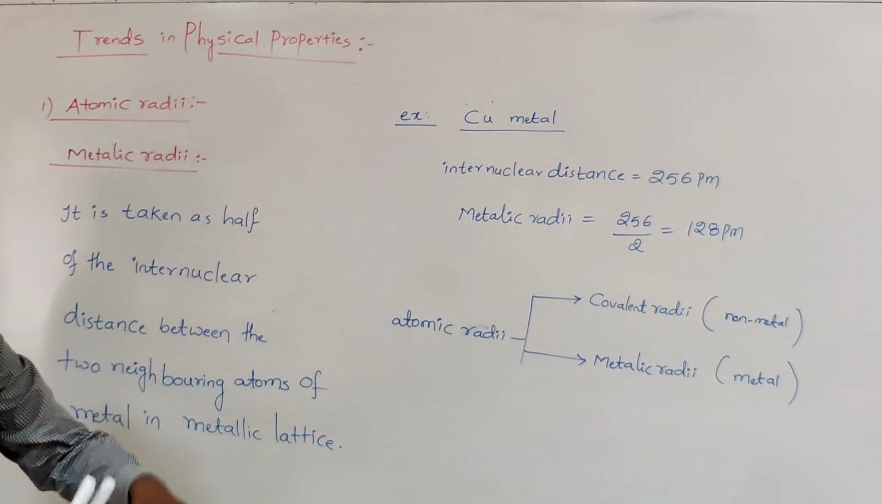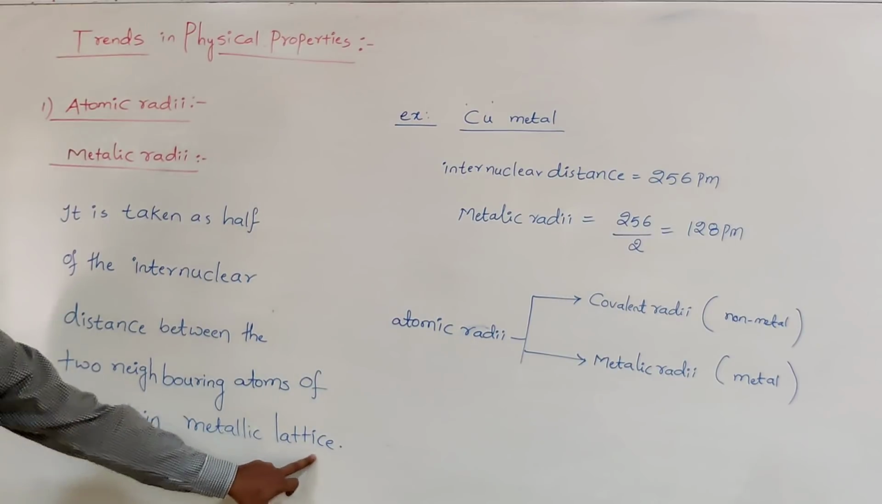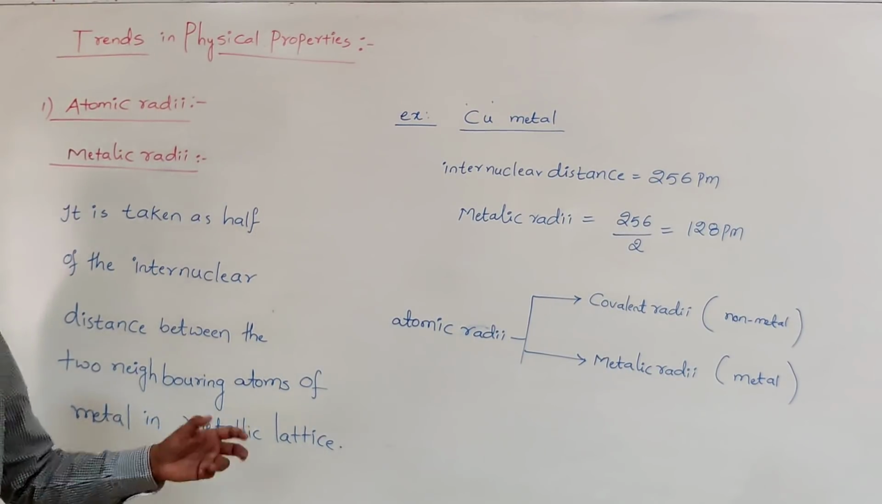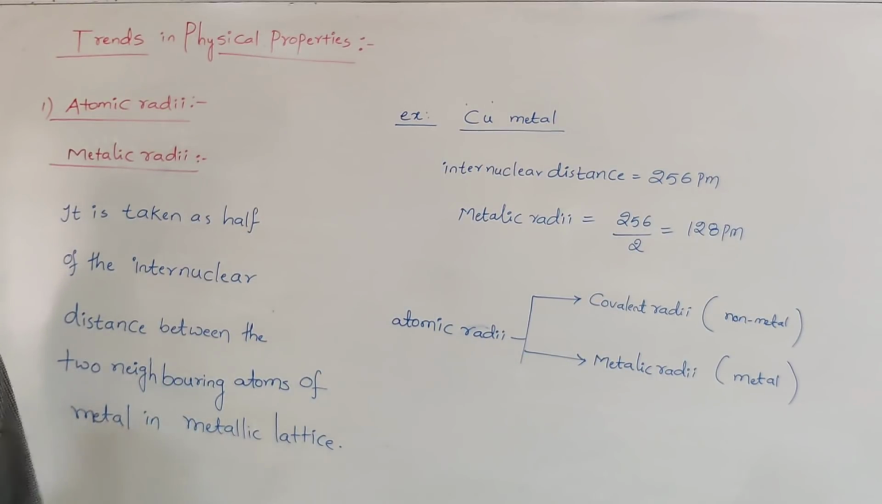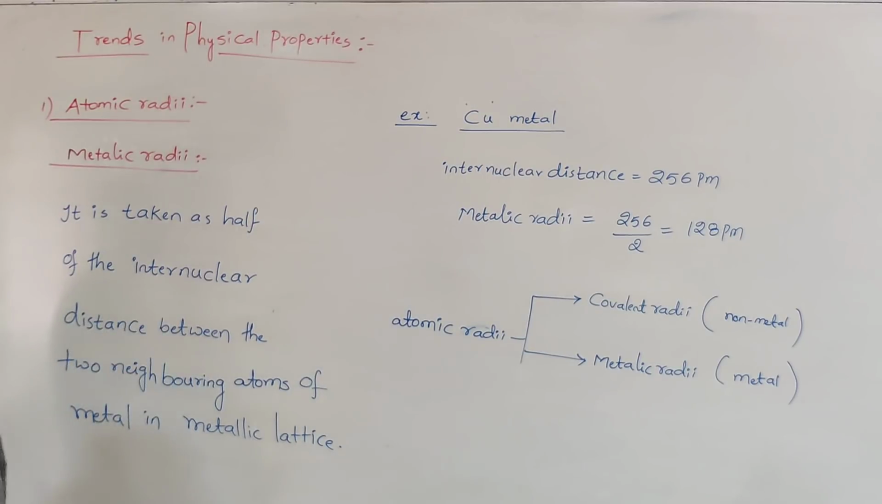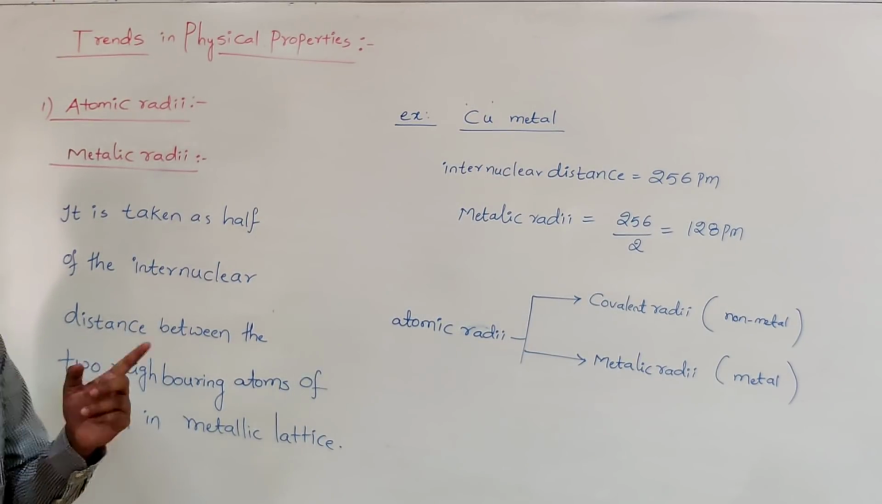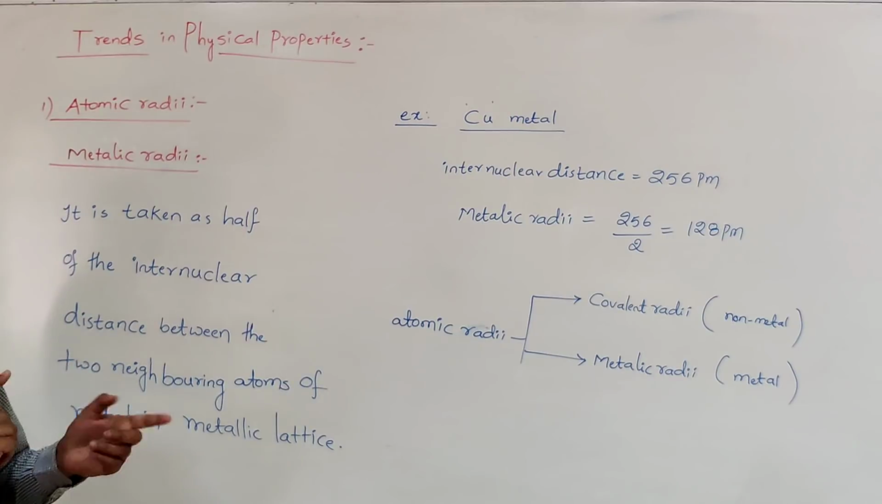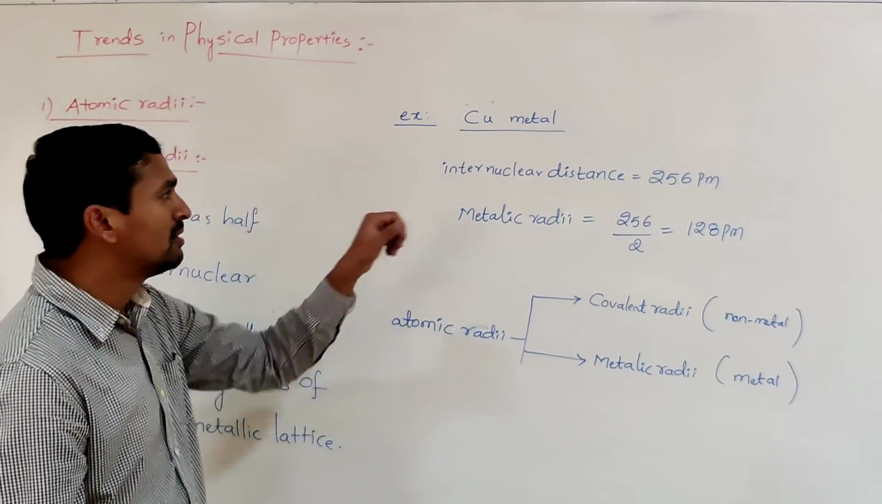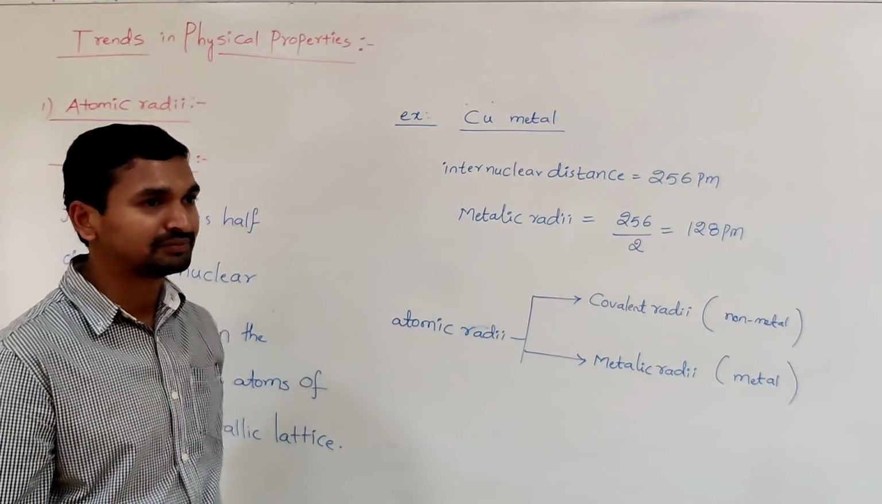That leads to an arrangement that is called a metallic lattice. In that metallic lattice, the metals are bonded together by metallic bonds. First we can find out the internuclear distance between the two metal atoms which are neighboring. Then from that internuclear distance, we make it half, just like covalent radius, and we get the metallic radii. For example, copper metal.